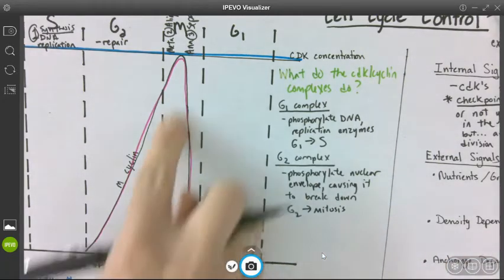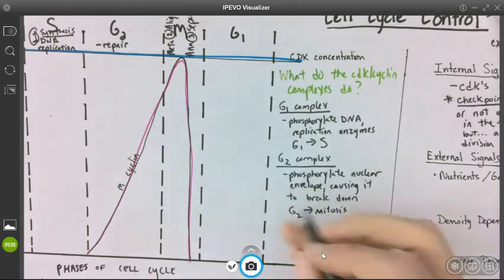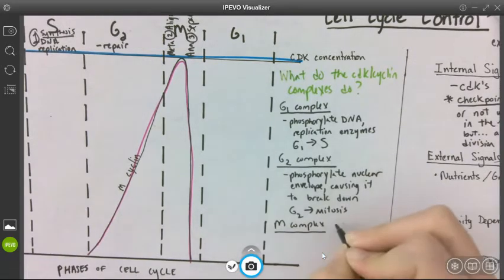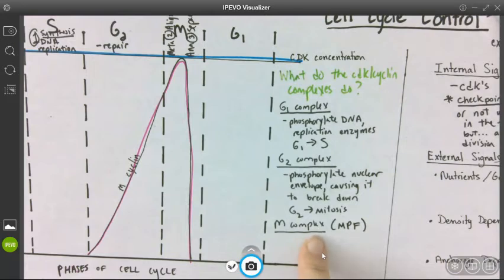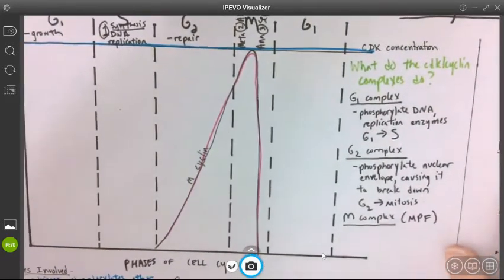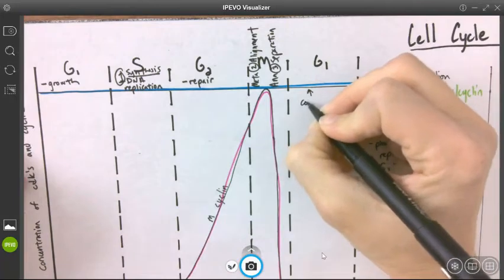The last complex I want to talk about is the one I actually drew on this graph, because you would have lines for the G1 complex and the G2 complex on this graph, but I just want to focus on one specific example, and that's the M complex. And sometimes that's called MPF. Okay. MPF basically increases as metaphase occurs correctly. So you can see right here, the CDK levels are constant. So we have constant CDK.